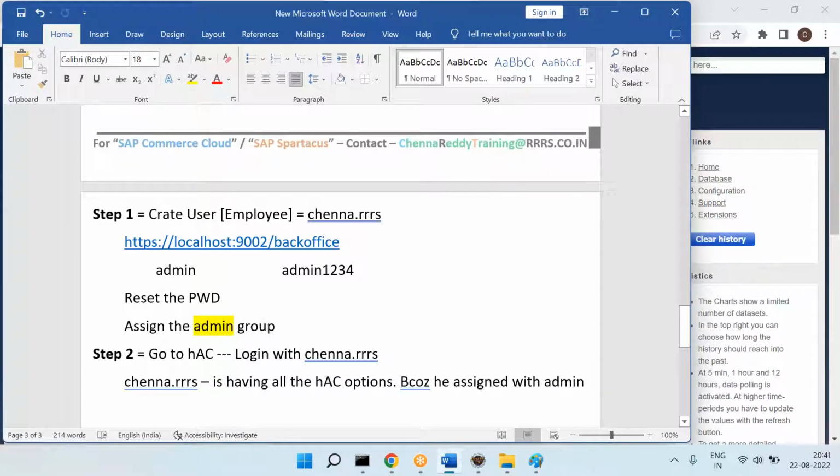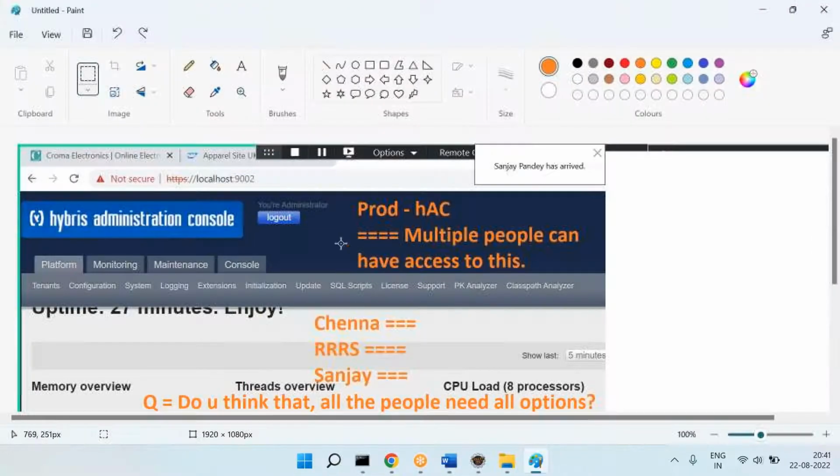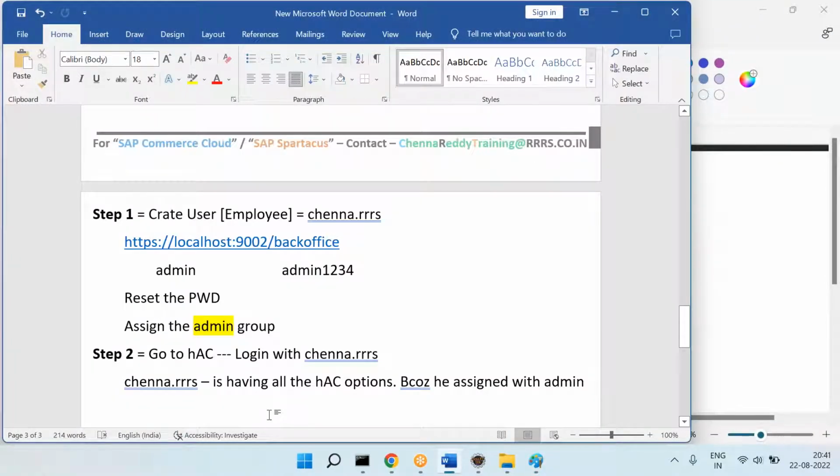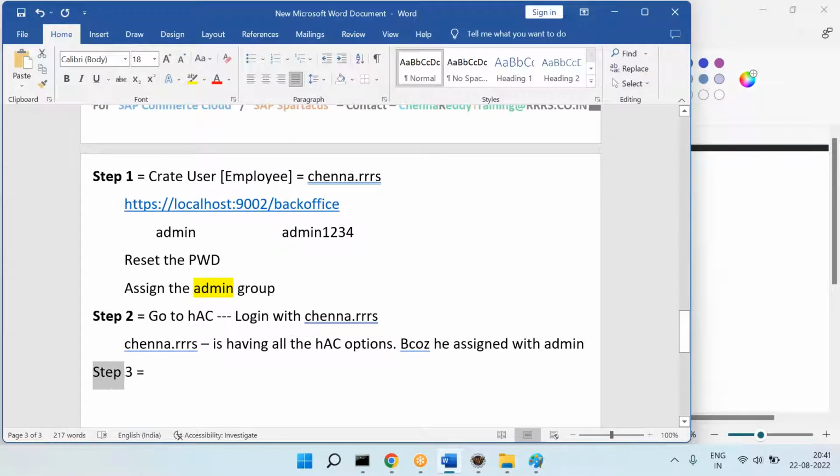But is that our objective? What is our objective? Tell me. For Chenna, I want to give some options. For Sanjay, I want to give some options like that, right? So I want to restrict the options. For that, what we can do is step number 3: go to back office again and change the groups.